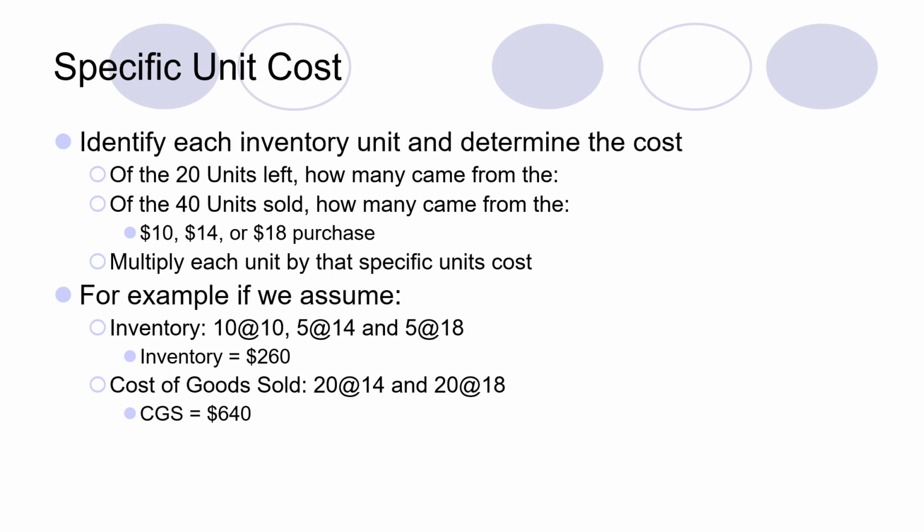So multiplying and adding, we'll get the total inventory cost of 260. In cost of goods sold, 20 units were purchased at $14, 20 at $18, and 20 at $10, and the total cost of goods sold was